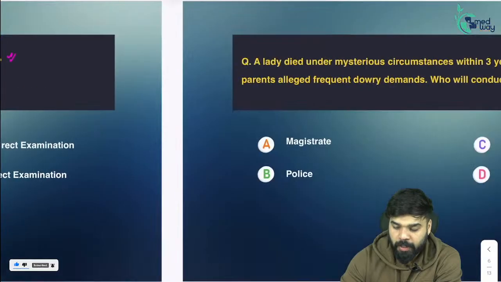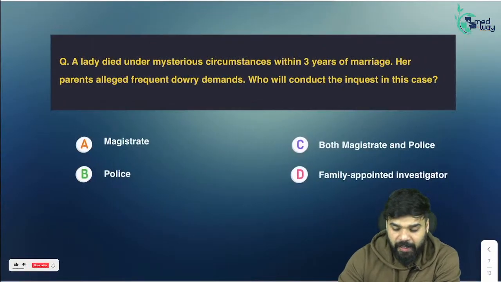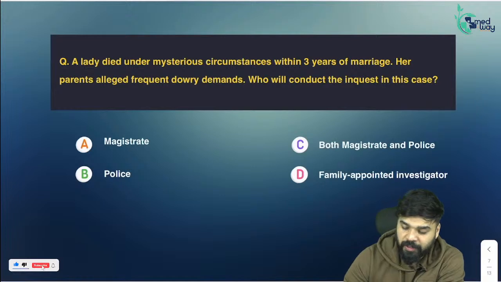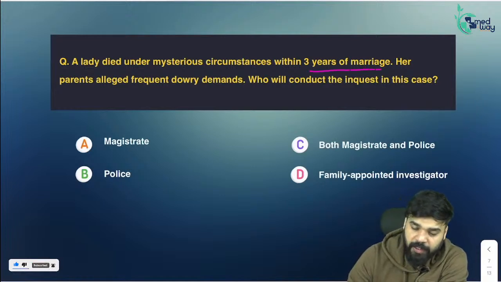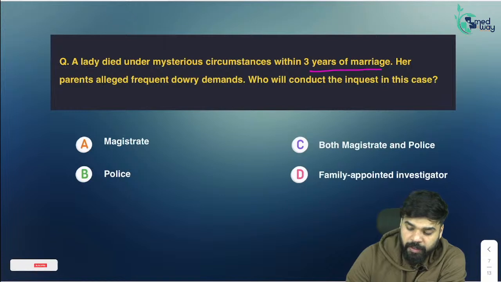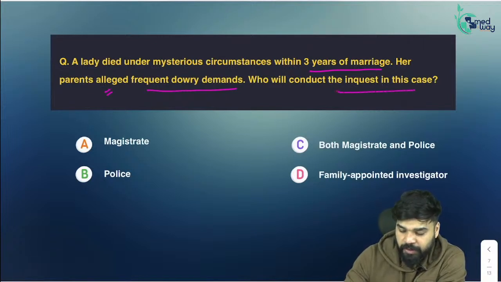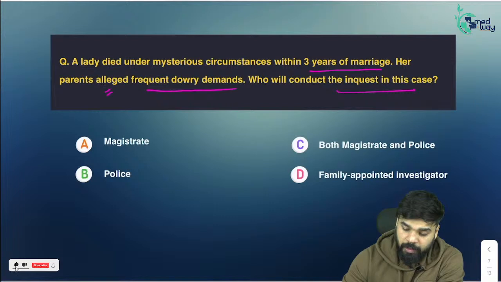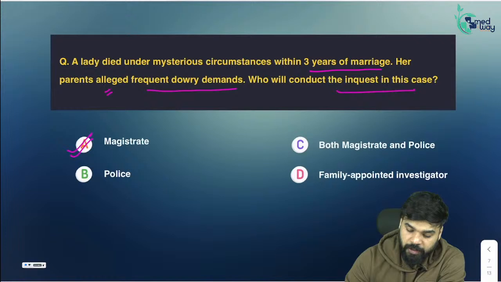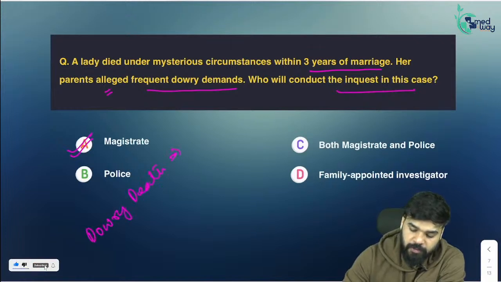Okay. Moving on. A lady died under mysterious circumstances within 3 years of marriage. Again, the same topic. Her parents alleged frequent dowry demands. Who will conduct the inquest in this case? Magistrate. Okay. Dowry death is magistrate inquest. Okay.